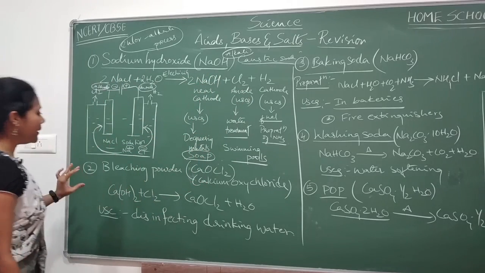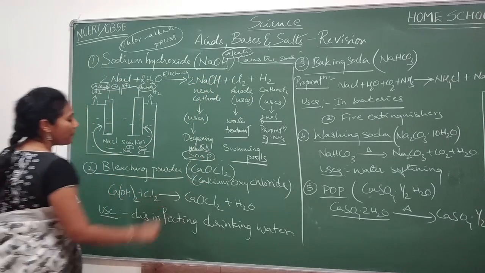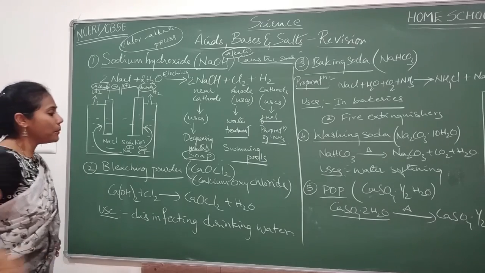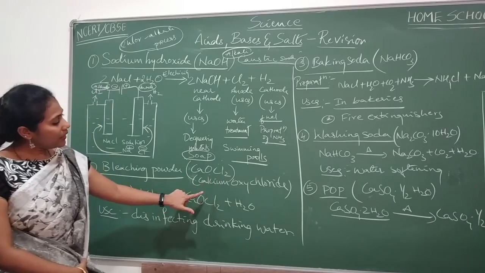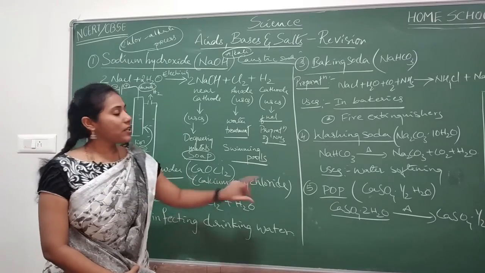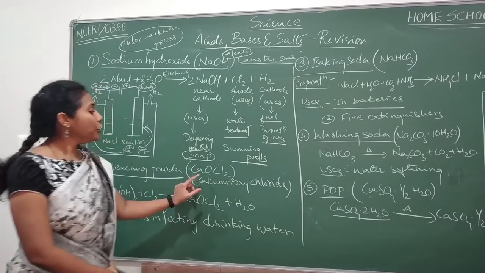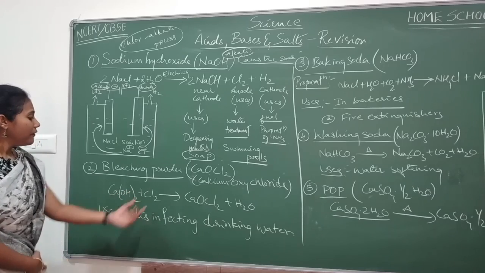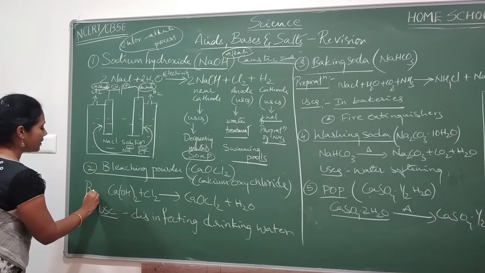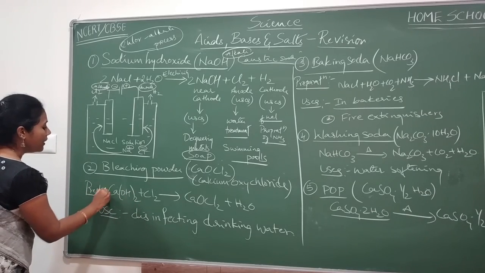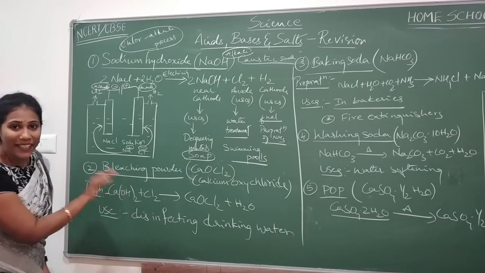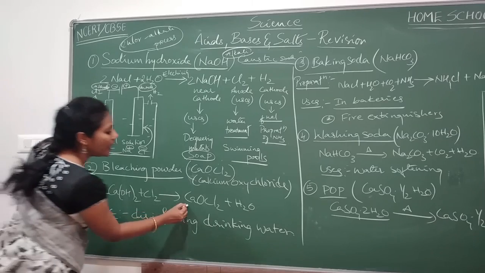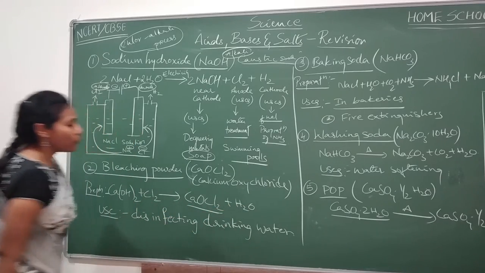Coming to the next compound, bleaching powder. The chemical formula of bleaching powder is CaOCl2 and the chemical name is calcium oxychloride. How do you prepare bleaching powder? When you pass chlorine gas to lime water, that is calcium hydroxide solution, you will get bleaching powder along with water.